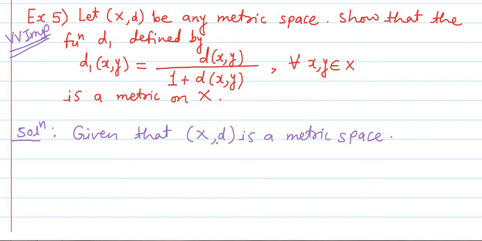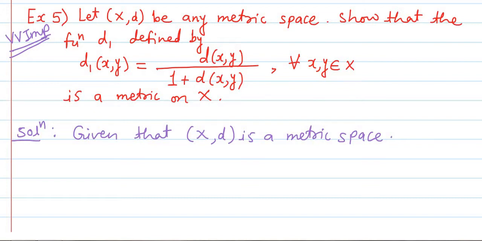And as d1 is defined in terms of d by this definition, it is clear that d1 also satisfies the first 3 conditions, those are non-negativity, coincidence and symmetry, which can be verified orally also, as we have done in the earlier examples. I am not going to repeat all those things.